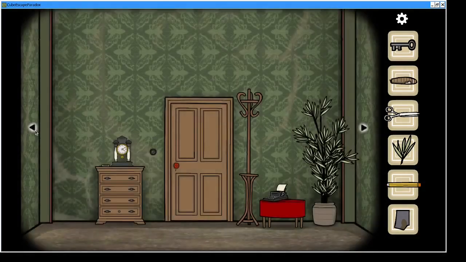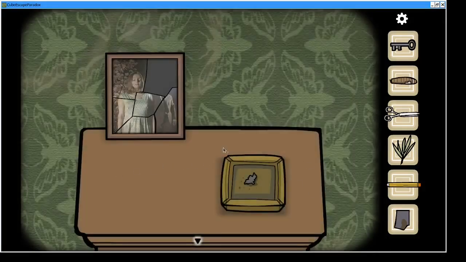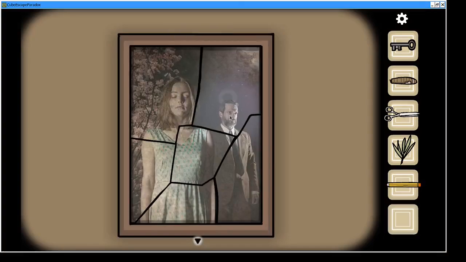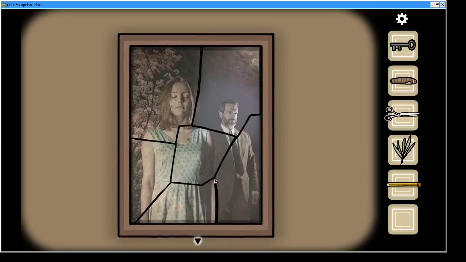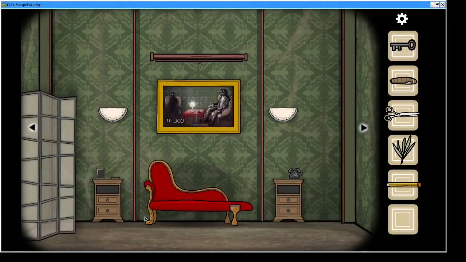We can move back to our picture. Put the final photo piece in, and it is us standing with her, and on the back of the picture is the picture of a typewriter and the words "the woman," and you might have already figured out what we're supposed to do with the woman.